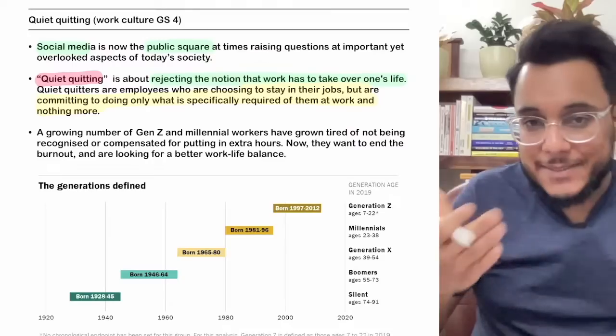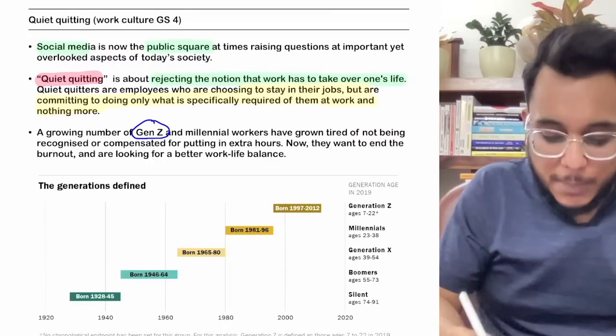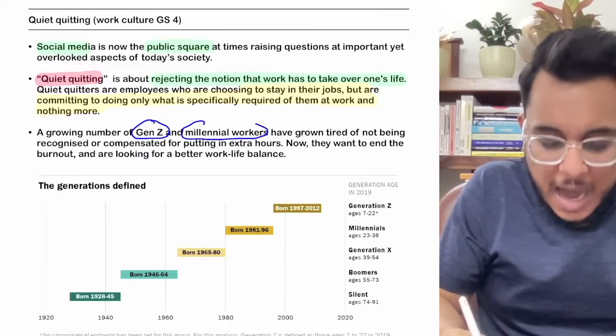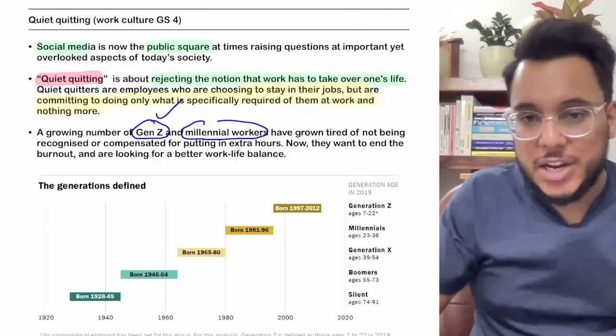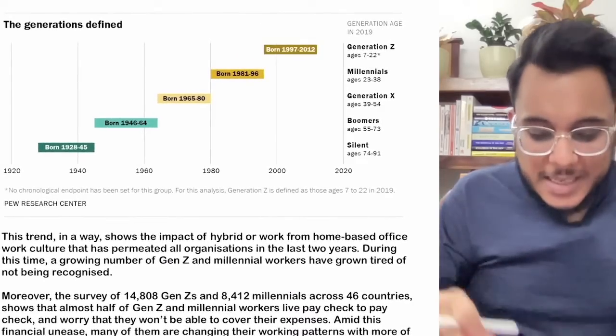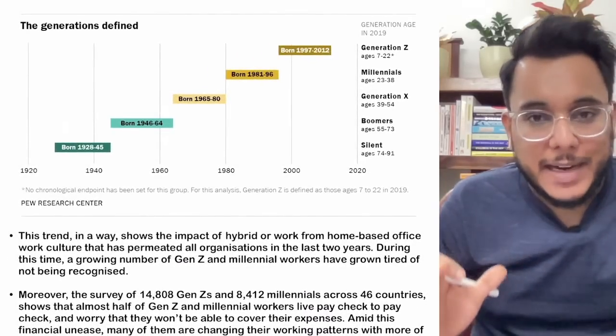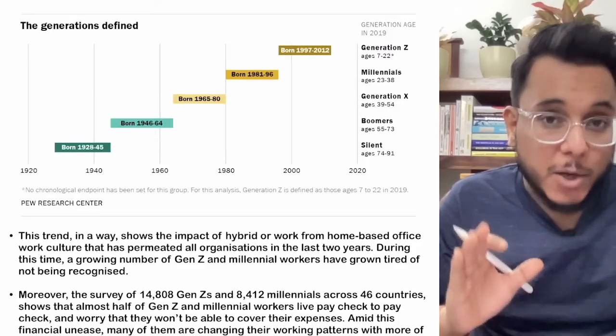Basically, today generation Z people and millennial workers are increasing in the workplace. First of all, what do we mean by generation Z and millennial workers? See, we define the generations on the basis of their year of birth.